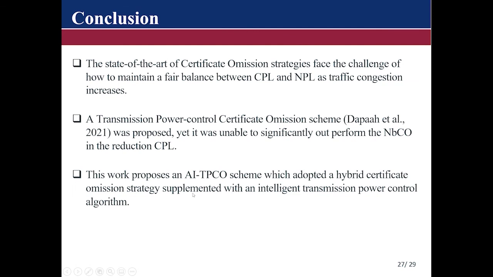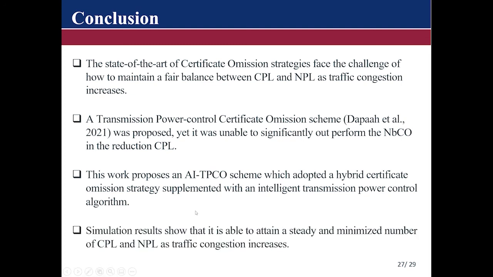As such, this work proposes an AI-based transmission power control certificate omission strategy, which adopted a hybrid certificate omission strategy supplemented with an intelligent transmission power control algorithm based on fuzzy logic. The simulation result shows that it is able to attain a steady and minimized number of cryptographic packet loss and network packet loss, even as traffic conditions worsen.